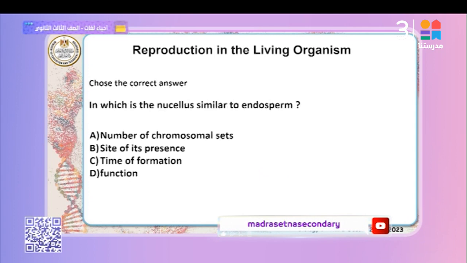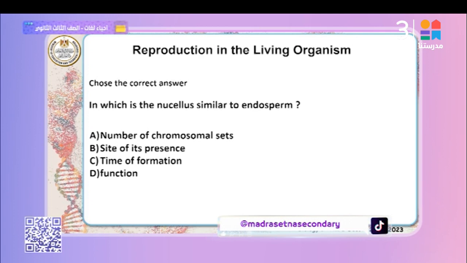Choose the correct answer. In which way is the nucleus similar to the endosperm? There are relations between the nucleus and the endosperm. The endosperm feeds or nourishes, so it provides the cells with nutrients. Number of chromosomal sets? No. Nucleus N, endosperm 3N, there is a difference. Zygote presence?